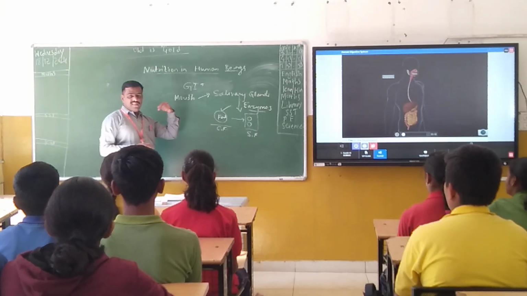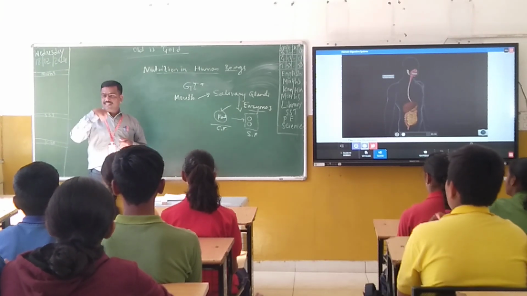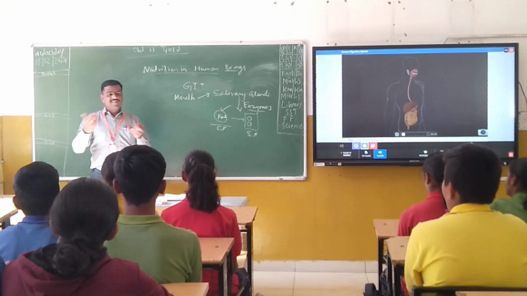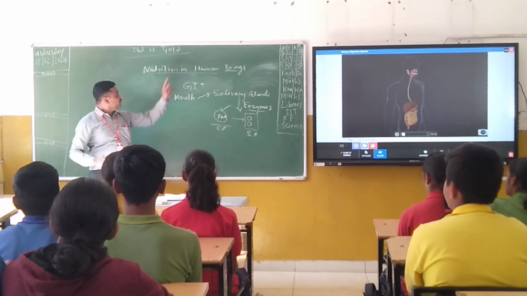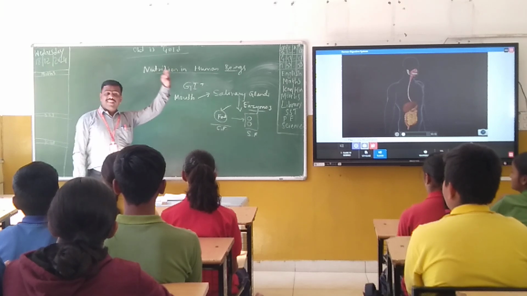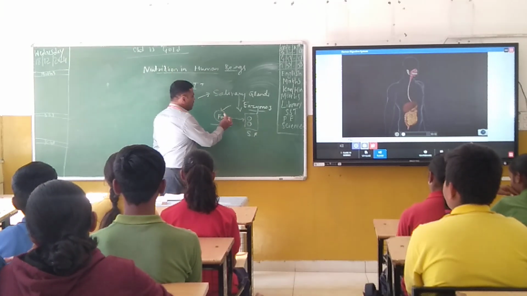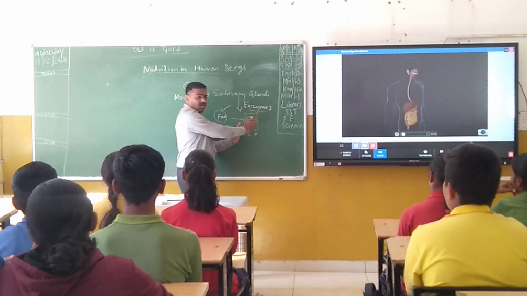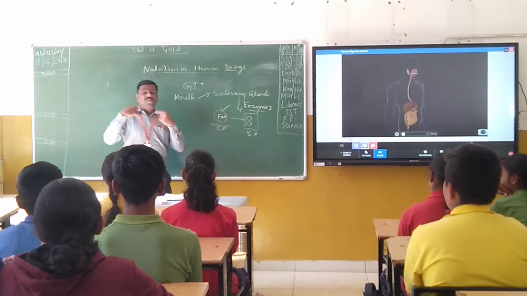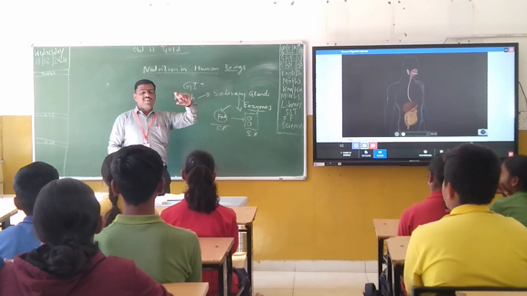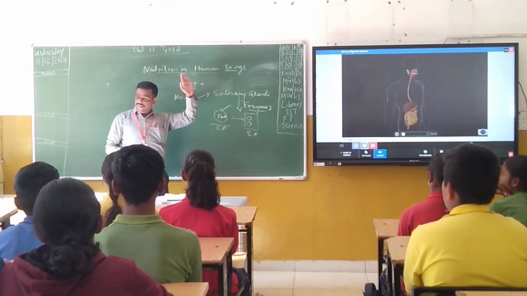The first step is ingestion. Ingestion is nothing but taking food inside, from the external environment. That is the first step in nutrition. What is the second step? Digestion. I told you digestion is the conversion of complex food substances into simple food substances. For that, what is required? Enzymes. Enzymes are chemical substances. All of you got this much?